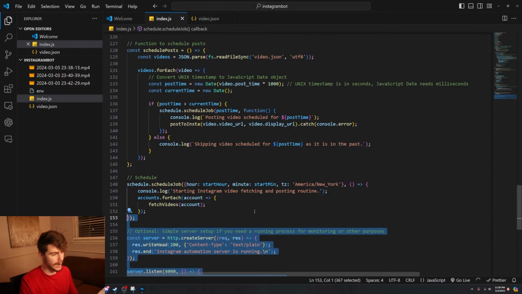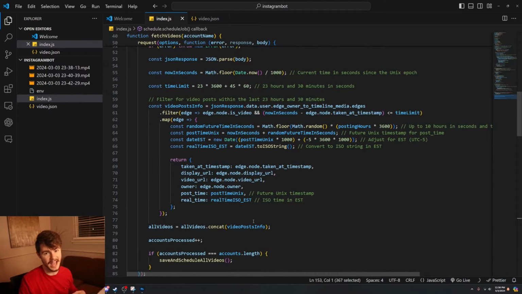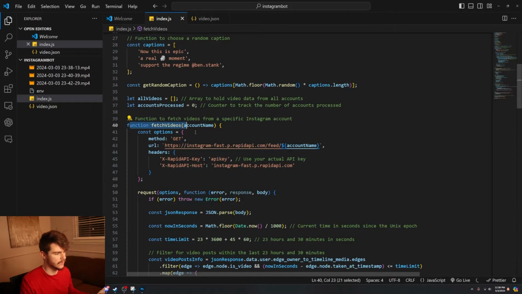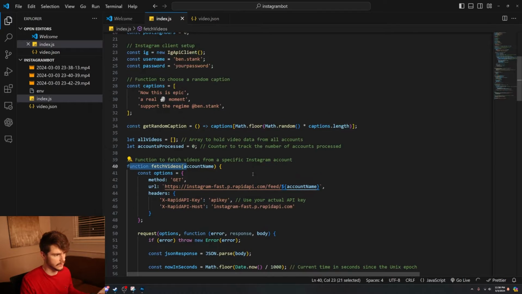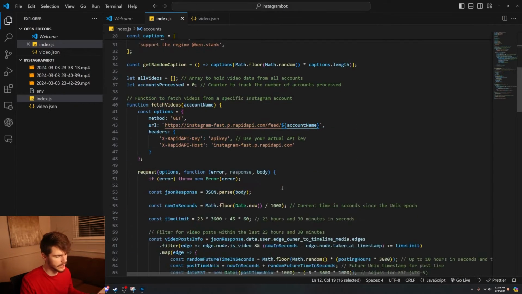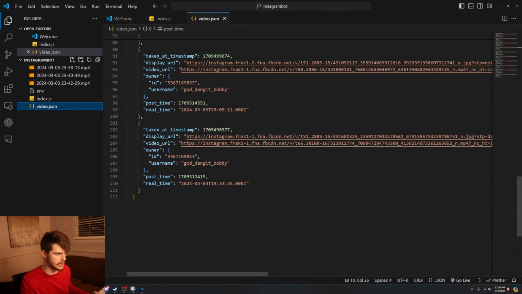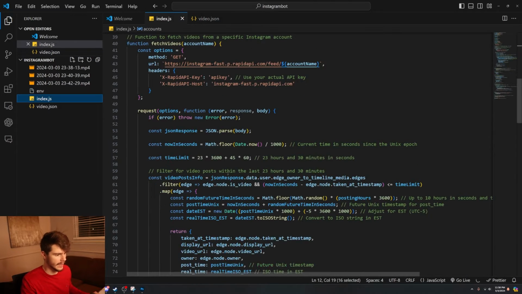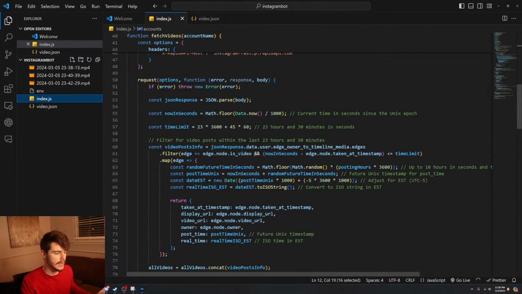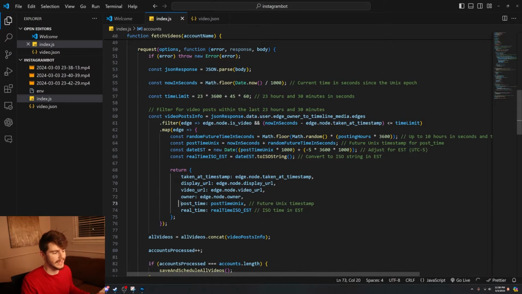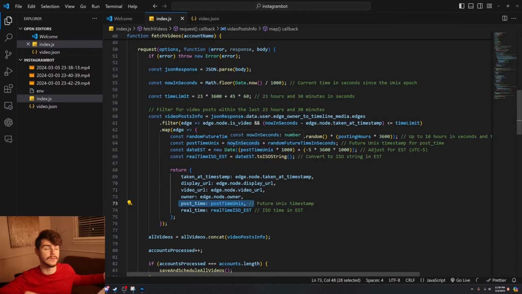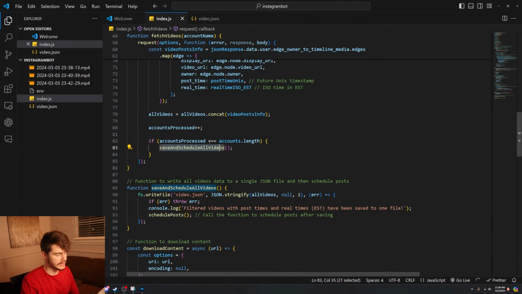I basically just went into ChatGPT and broke exactly what I explained to you down into steps for the AI to do. Make a function here to get the response for the specific Instagram page. And then I said, now we have the response. Can you filter it so it only gives me information about the display URL, the video URL, when it was taken, and the owner? Then I said, now once you have the information, can you use it to make a new time of when we're going to post the video? Do that for all of the videos for any given user profile, and then schedule those videos.